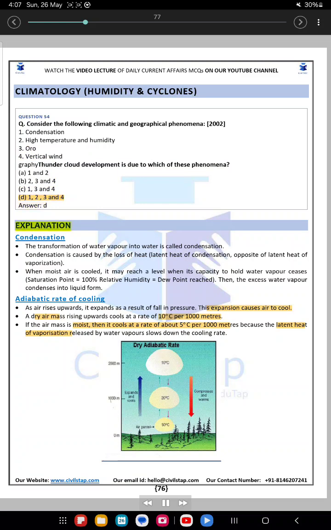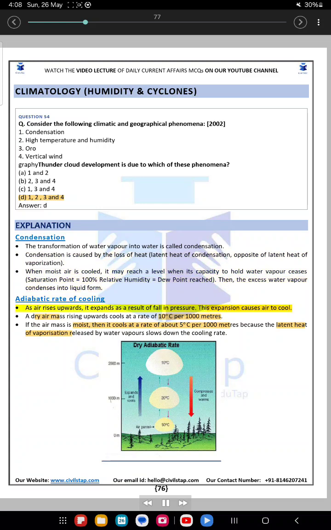Answer. D. Explanation. Condensation. The transformation of water vapor into water is called condensation. Condensation is caused by the loss of heat, latent heat of condensation, opposite of latent heat of vaporization. When moisture is cooled, it may reach a level when its capacity to hold water vapor ceases. Saturation point equals 100% relative humidity equals dew point reached. Then, the excess water vapor condenses into liquid form.